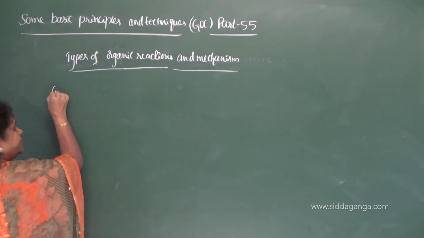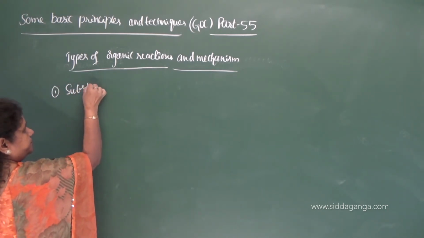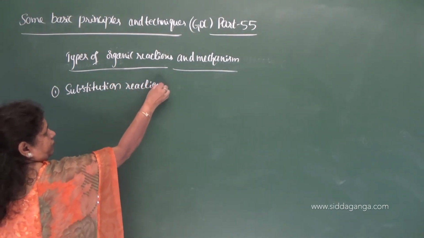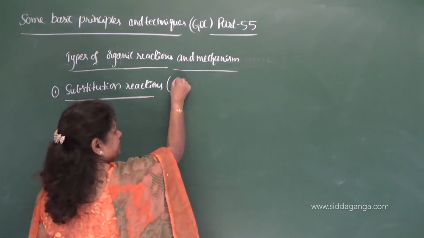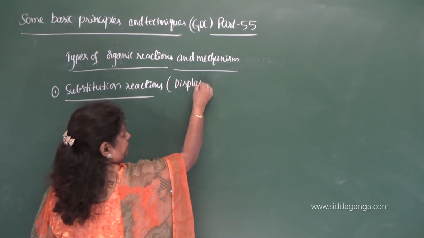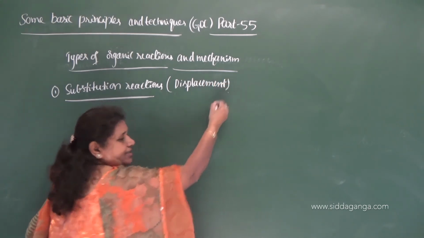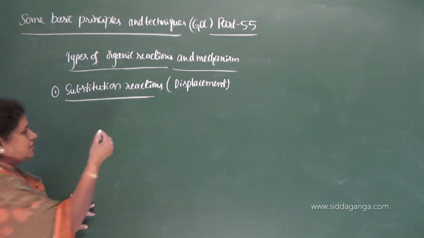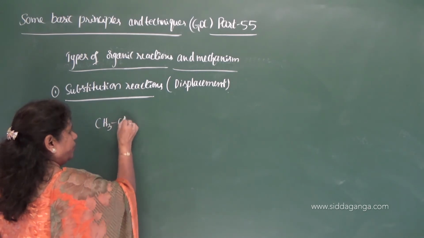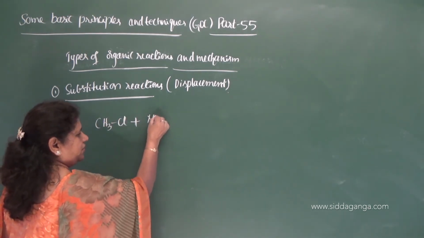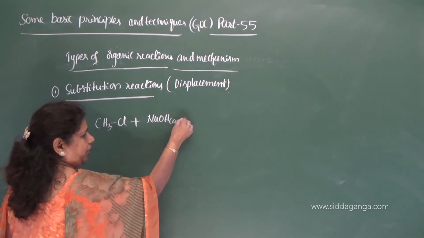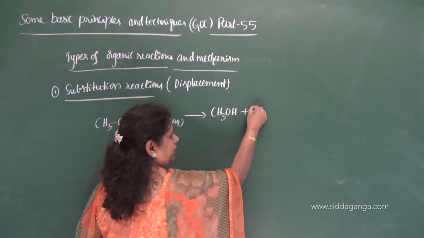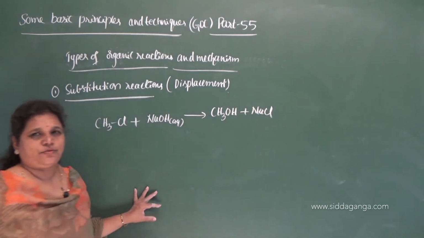So let us consider the first one, substitution reactions, or you can say displacement. So it is nothing but a displacement reaction. Now, what do you mean by substitution reaction? Let me give the example. Chloromethane, when it reacts with aqueous NaOH, results in the formation of methanol and sodium chloride.